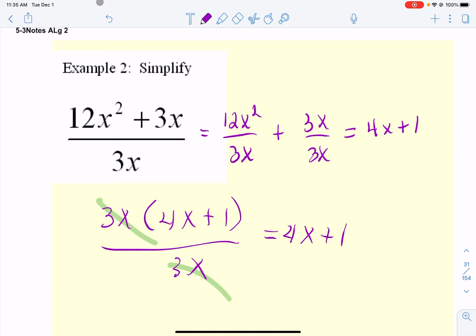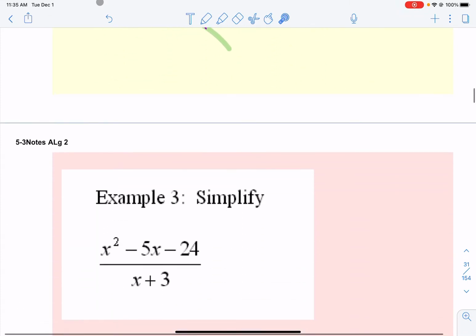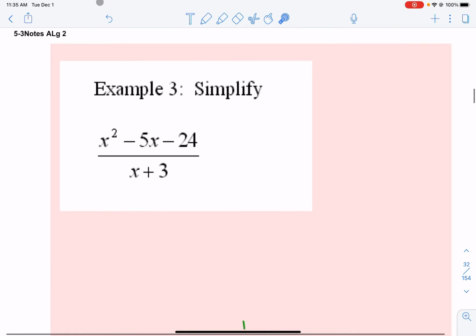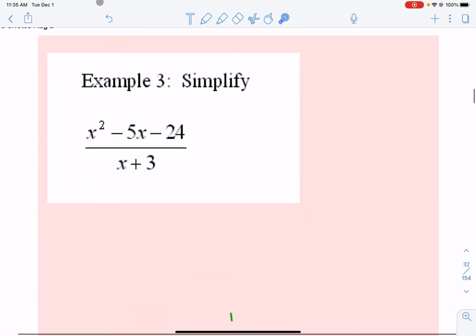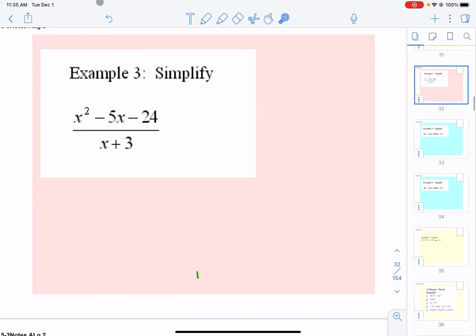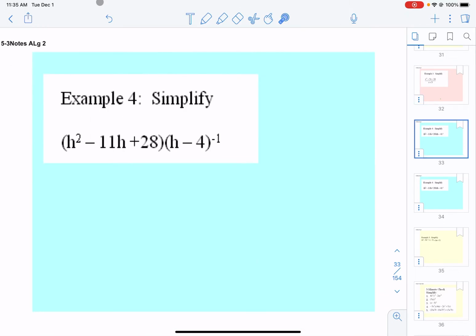Really, it's kind of what you're familiar with and what you see when you first look at it. Now, in example 3, you will notice, hopefully, that there are 2 terms in the bottom. Let me see when I actually mentioned synthetic, because I might just do them twice.